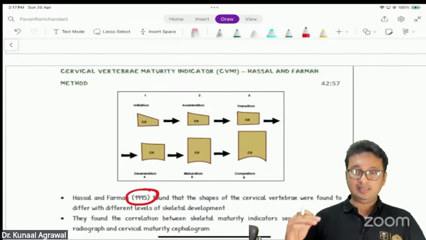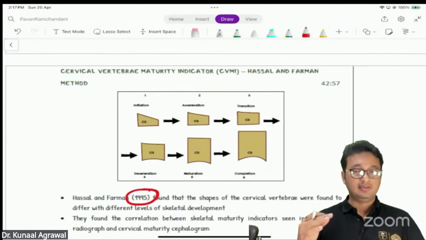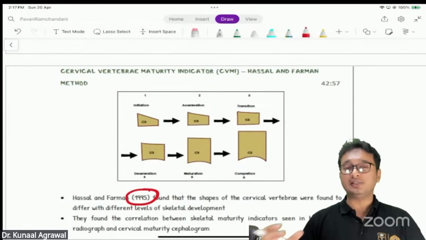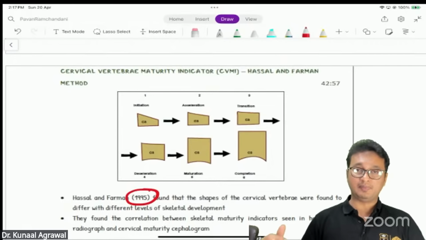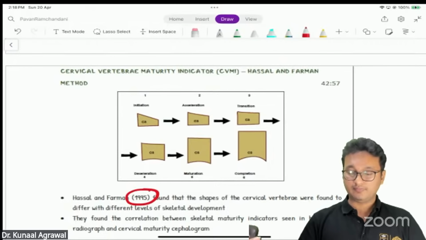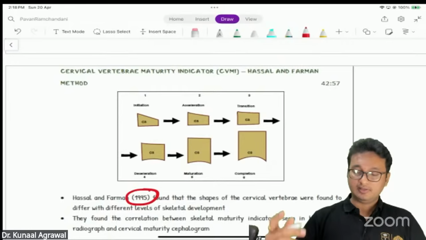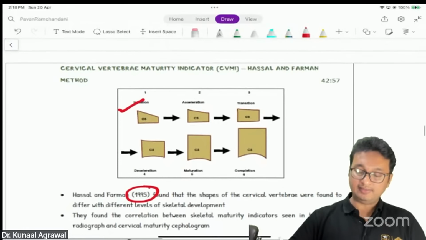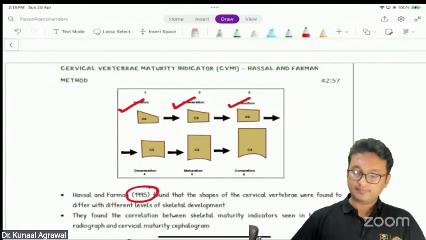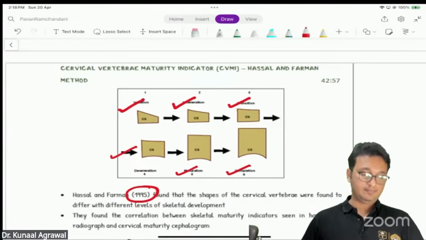They classified the different stages based on the morphological characteristics of the body of the vertebra. So the first stage is called initiation, followed by acceleration, transition, deceleration, maturation, and finally completion.